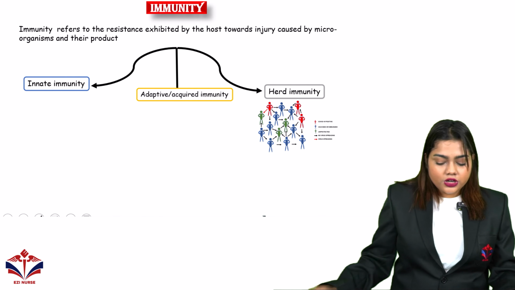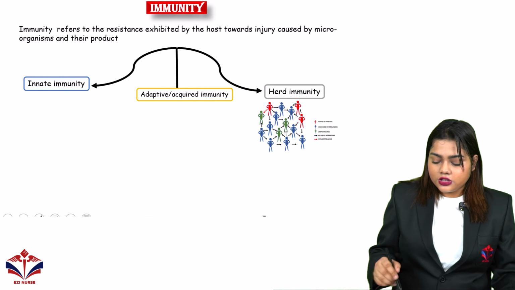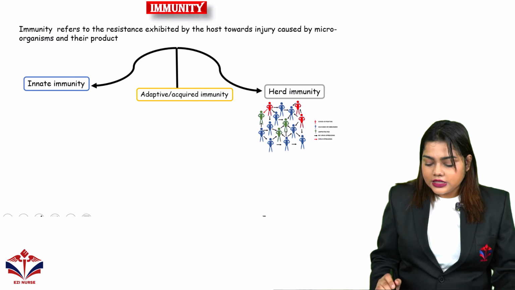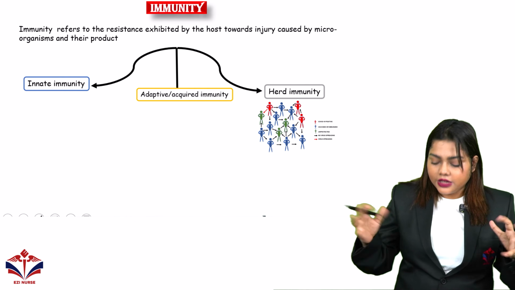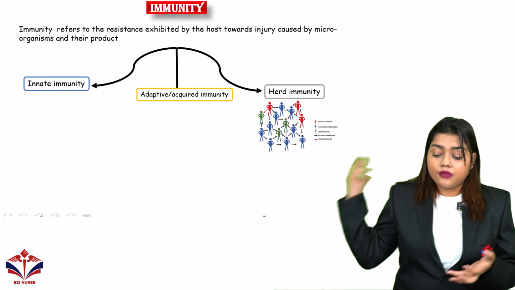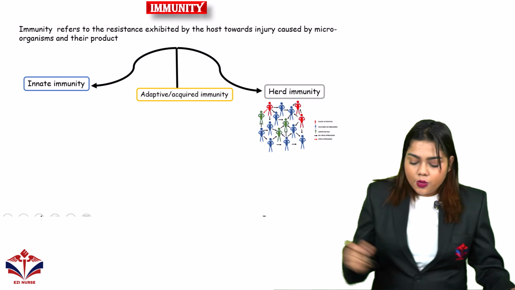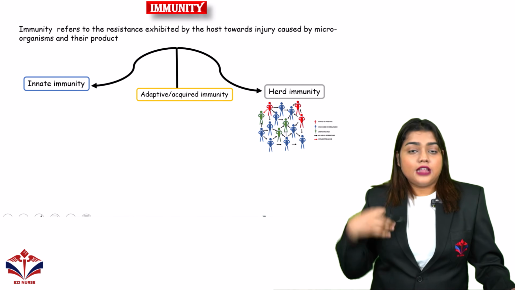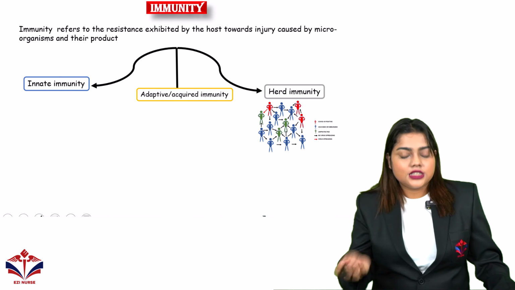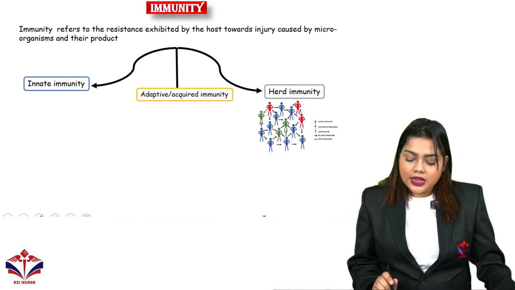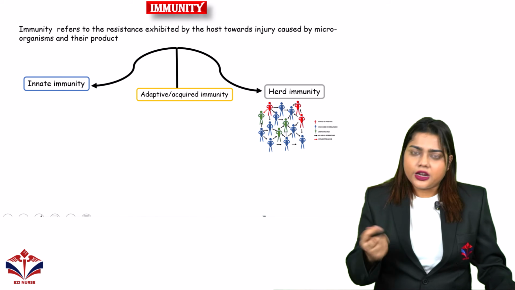So in the innate immunity, what are the things? As I told, you can see herd immunity here. These green persons are the fortunate persons who have the herd immunity. The blue persons have the acquired immunity or maybe the vaccination. The red people have the infected virus or any microorganism.